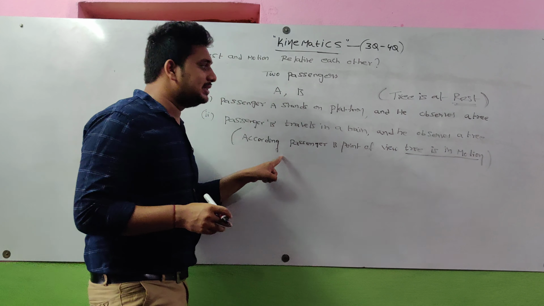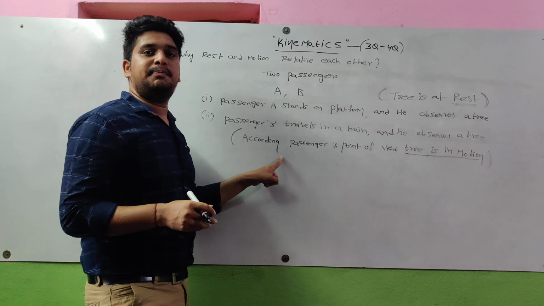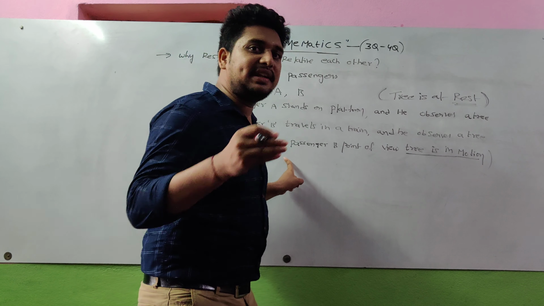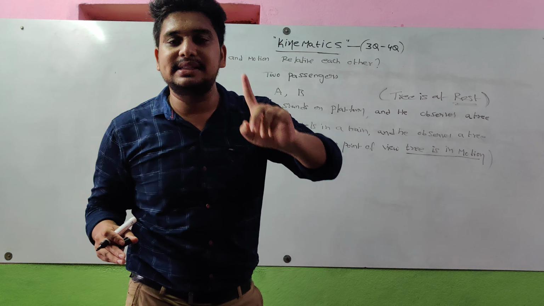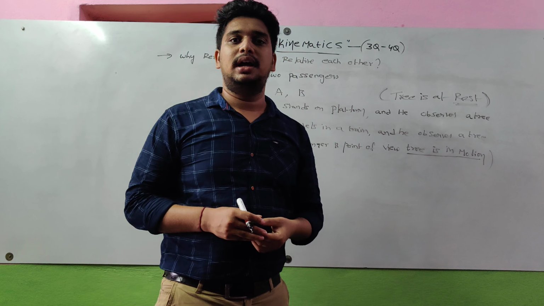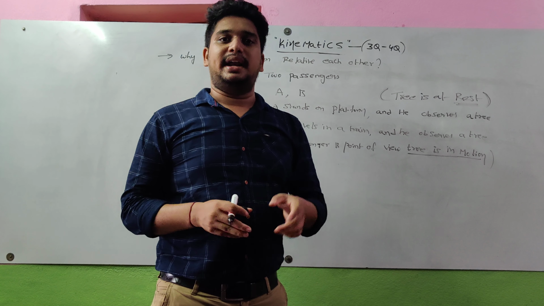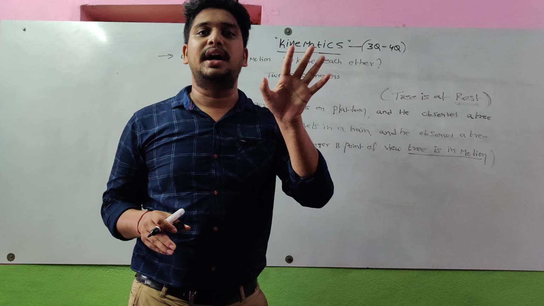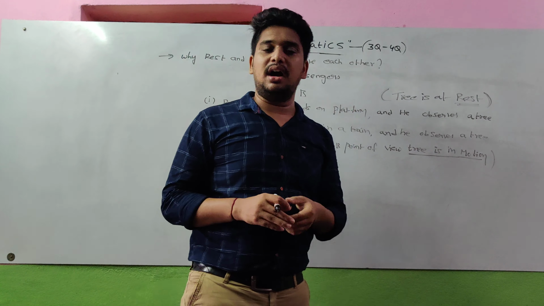In the case of passenger B, the frame of reference is the train. The train is in motion. The frame of reference is in motion, which means the tree is visible as in motion. That means rest and motion are related to each other, because in the first case the frame of reference is at rest.